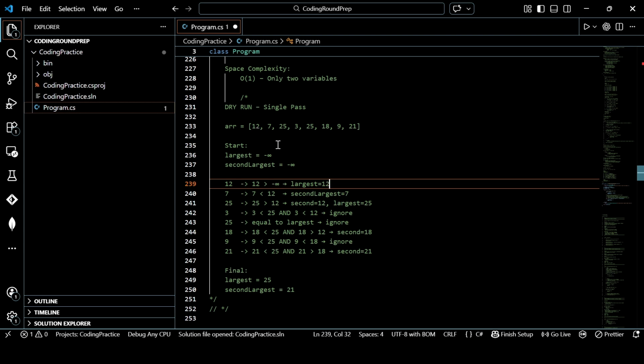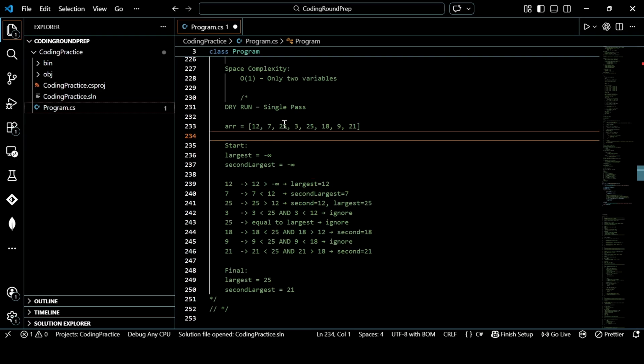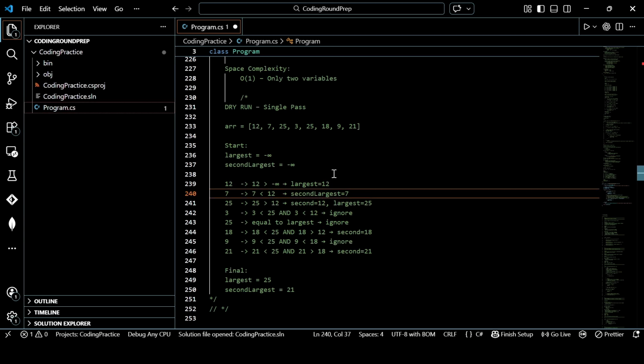So this value will be occupied by second largest. Now when we reached here, we saw this 25 is greater than 12, means this 25 will become the largest one and 12 will become the second largest. And so on we continued. By the end, we realized that 25 remained the largest value and the second largest value was 21.